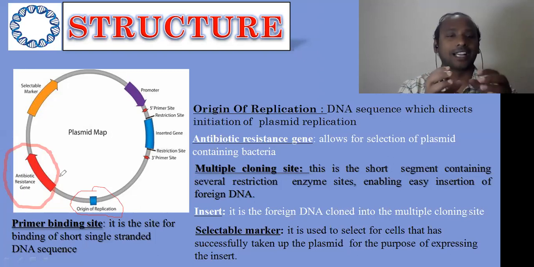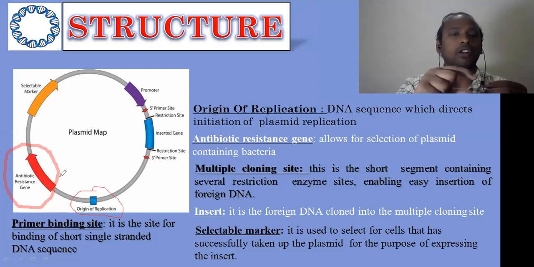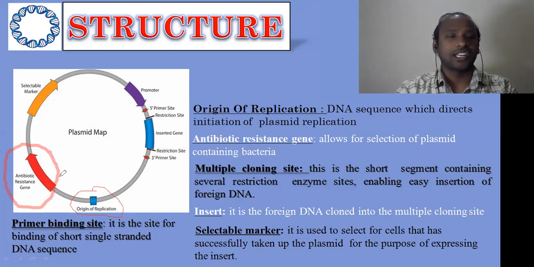Sometimes we also call it heavy metal resistance. The genes can be present in a certain part of the plasmid, and we call them antibiotic resistant genes.